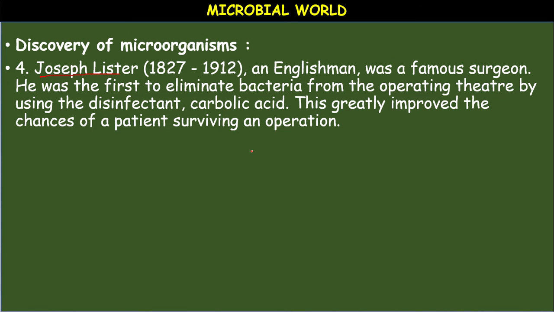This greatly improved the chances of a patient surviving an operation. Before him, the operation was successful, but contamination occurred, secondary infections took place and the patient died. But Joseph Lister introduced a method to disinfect the operation theatre using the chemical carbolic acid.